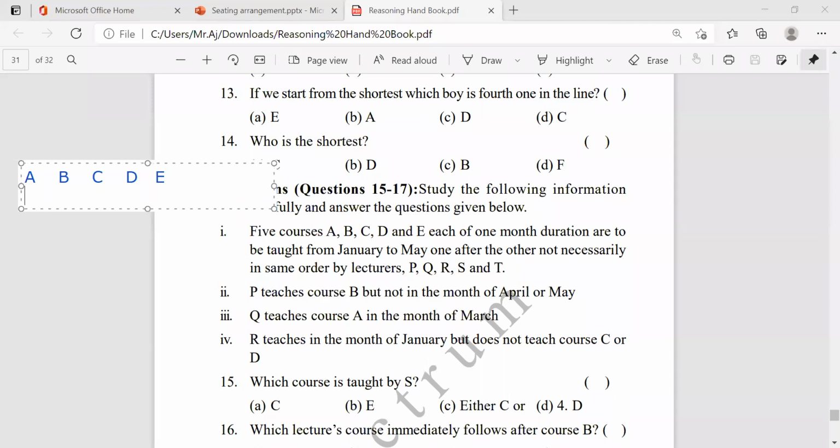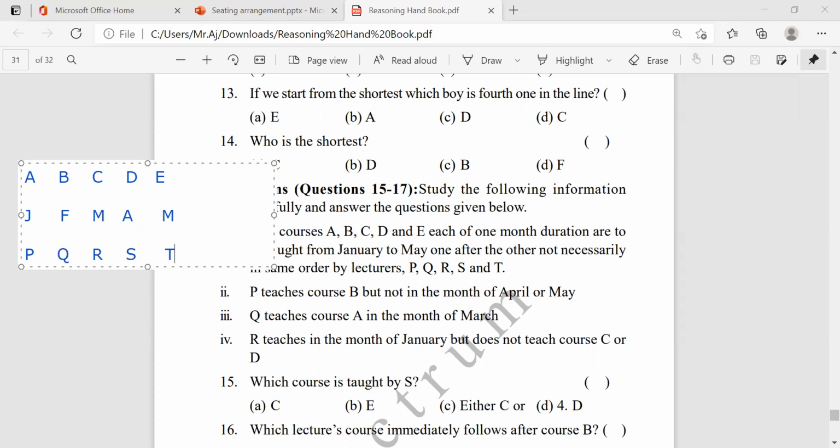But here they given the relation between these two here. First of all, I'm writing that. I'm writing what are the givens. January, February, March, April, and May. Right. Next, how many lecturers is there? P, Q, R, S, T. So now these things they given, and we have to find the relation between this.